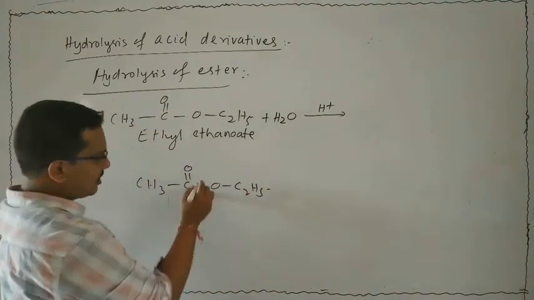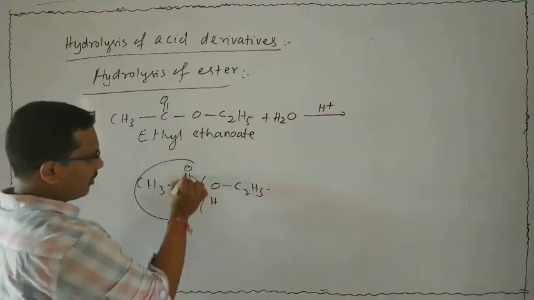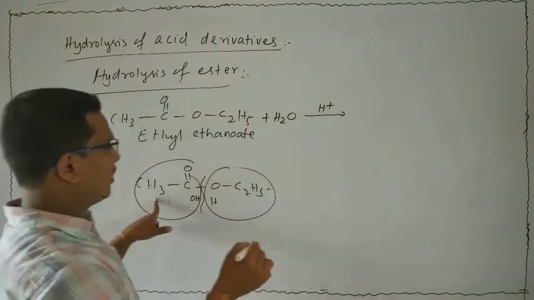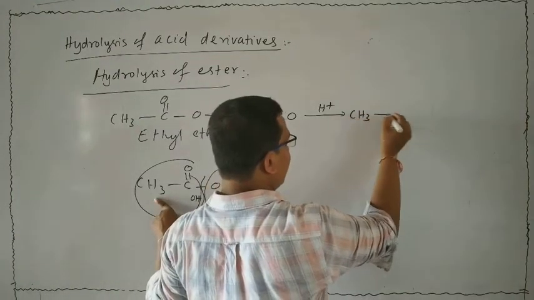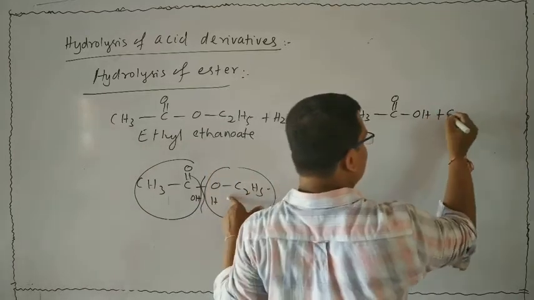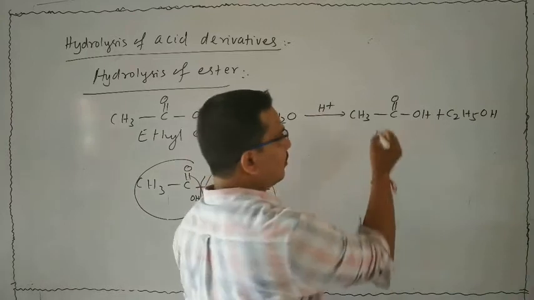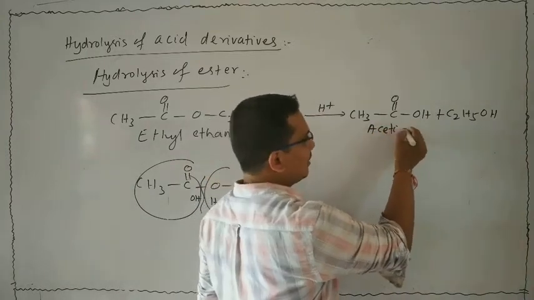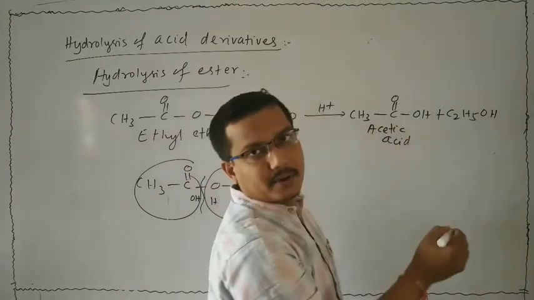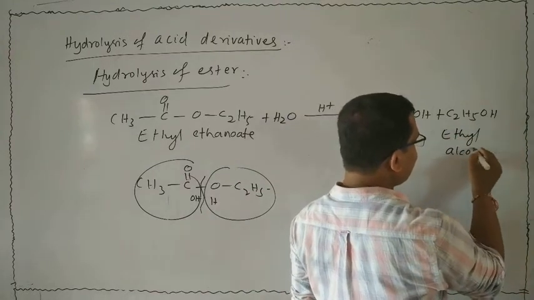Acid hydrolysis means addition of OH, H. This is your main product, this is the byproduct. Then the product is CH3 bond C double bond O bond OH plus C2H5OH. The name of this compound is acetic acid, and the name of this compound is ethyl alcohol.